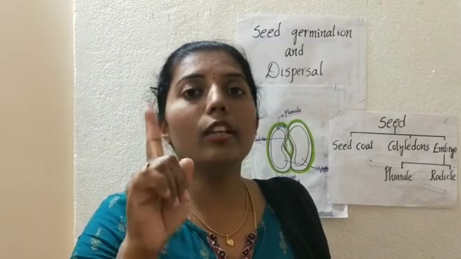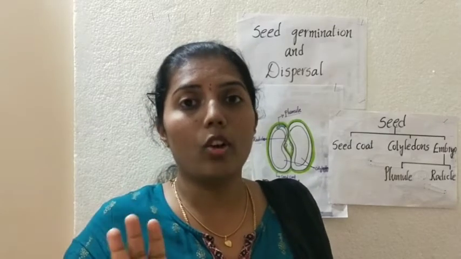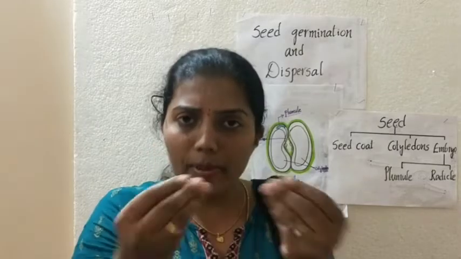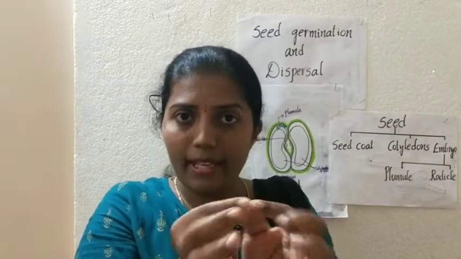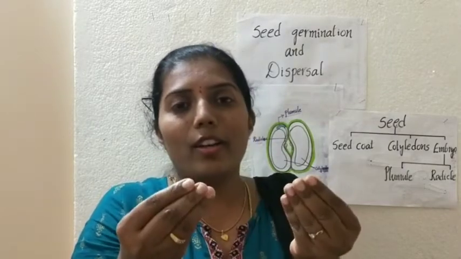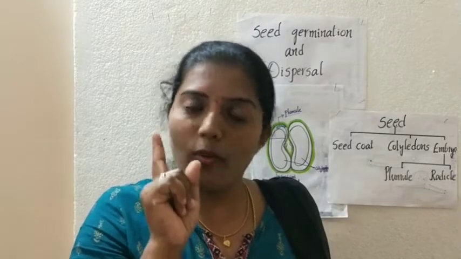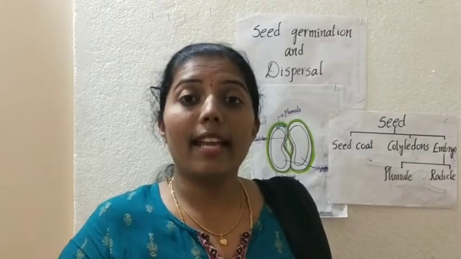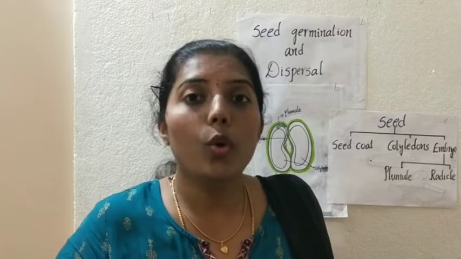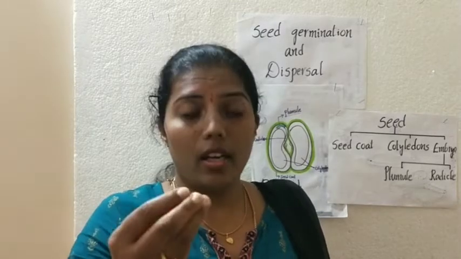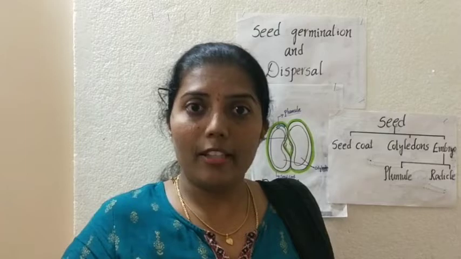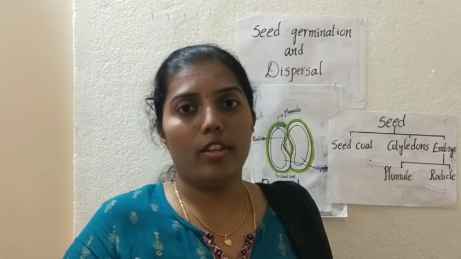It is a single cotyledon. It doesn't have any other cotyledon. Can you separate it? No way. We can break it, but we cannot separate two cotyledons, because there is only one cotyledon. That type of seeds are called monocotyledons. And even your maize is also a monocotyledon.